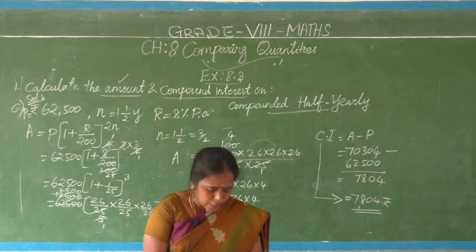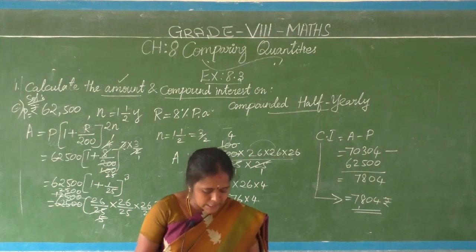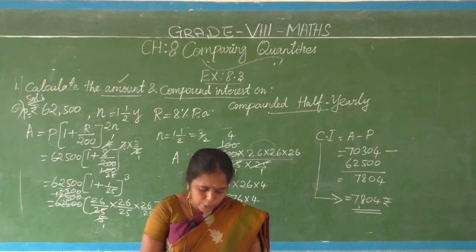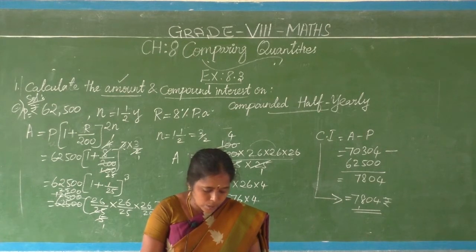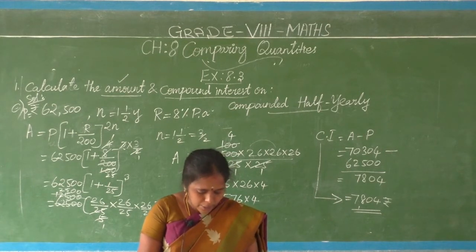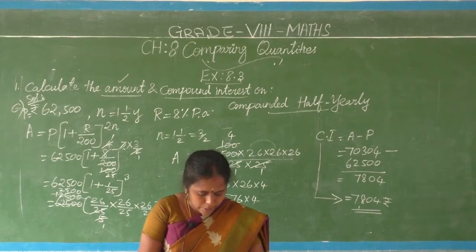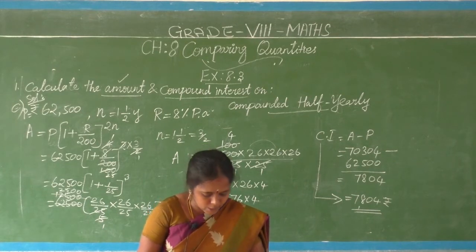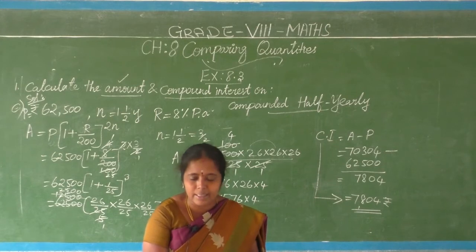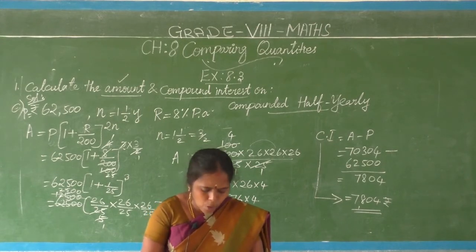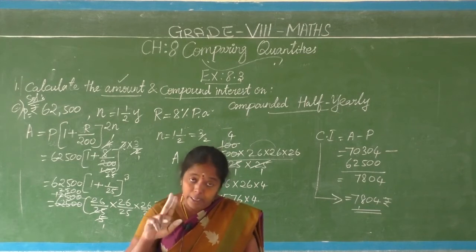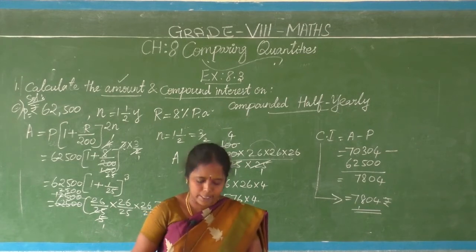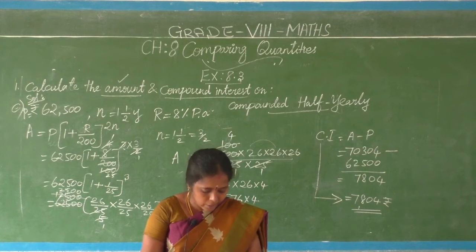Second question. Kamala borrowed 26,400 rupees from a bank to buy a scooter at the rate of 15% per annum, compounded yearly, nothing but annually. What amount will she pay at the end of 2 years 4 months to clear the loan?